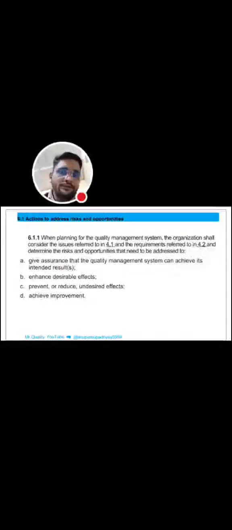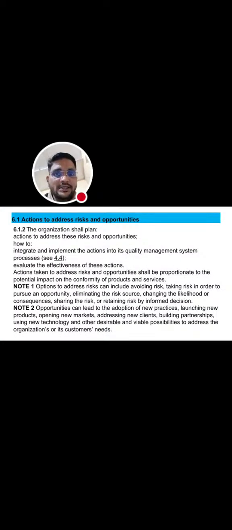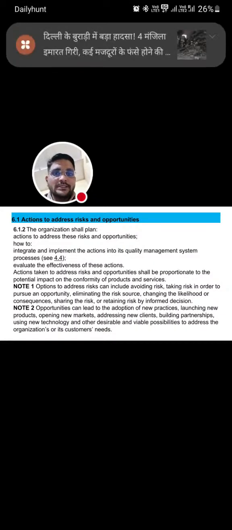6.1.1, when planning for the quality management system, the organization shall consider the issues referred to in 4.1 and the requirements referred to in 4.2, and determine the risks and opportunities that need to be addressed to give assurance that the quality management system can achieve its intended results, enhance desirable effects, prevent or reduce undesired effects, and achieve improvement. Next is 6.1.2, actions to address risks and opportunities. The organization shall plan actions to address risks and opportunities.